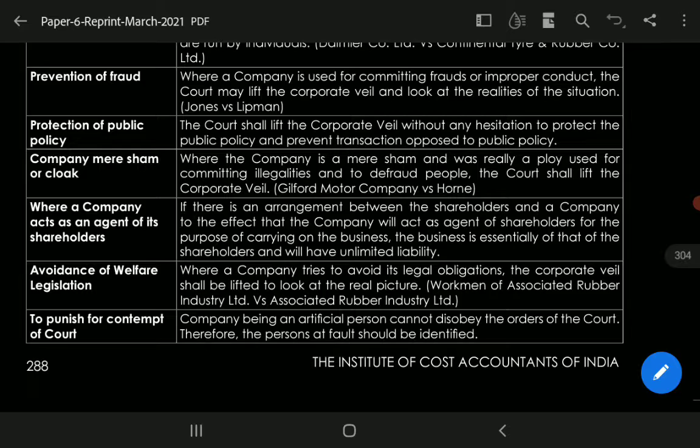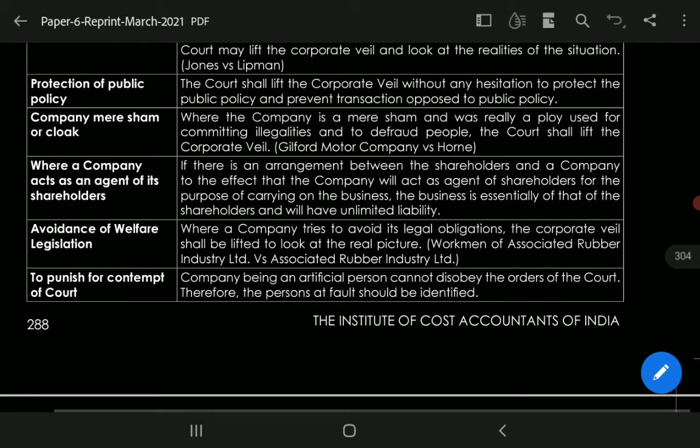And next is the company being a mere sham or cloak. Where the company is a mere sham and a ploy used for committing illegalities, the court shall lift the corporate veil. Next is where the company acts as an agent of its shareholders; the court shall lift the corporate veil. Avoidance of welfare legislation: where the company tries to avoid its legal obligations, the corporate veil shall be lifted to look at the real picture.